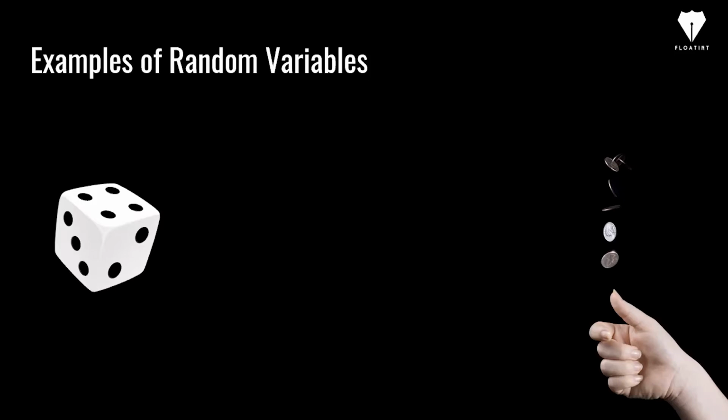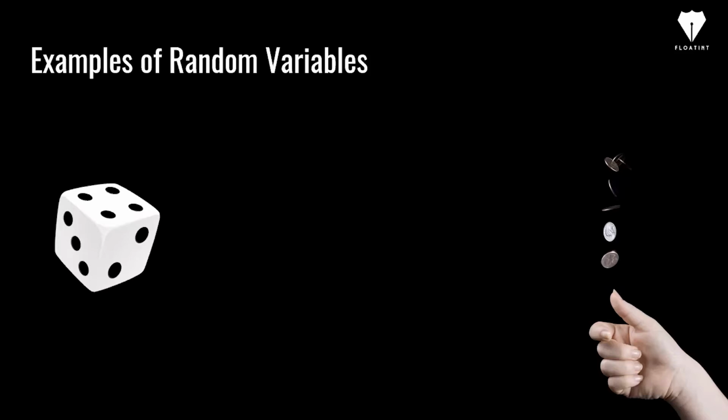So let's say the outcome when we toss a coin is head or tails. Can I say that the variable which denotes the outcome of this experiment is a random variable? No, because it's not a numerical outcome.